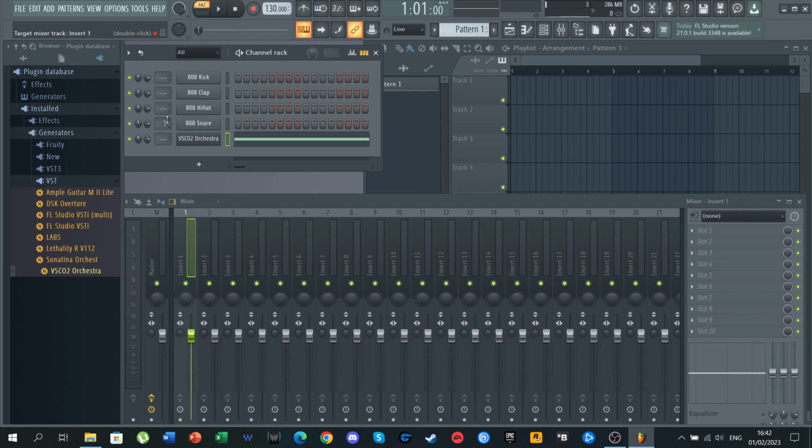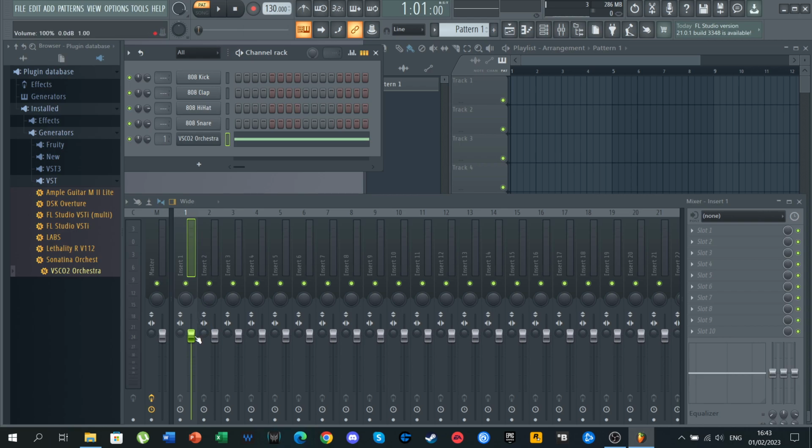Also, you can do this unlinking or linking by moving your mouse wheel up or down, or by holding the left mouse button and moving it up or down. So I will link the first channel, which is channel 1, to this instrument, as you can see here.